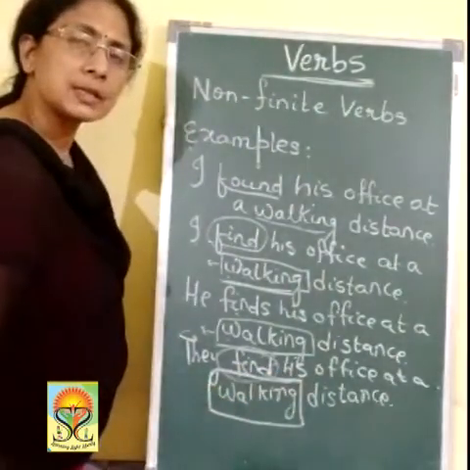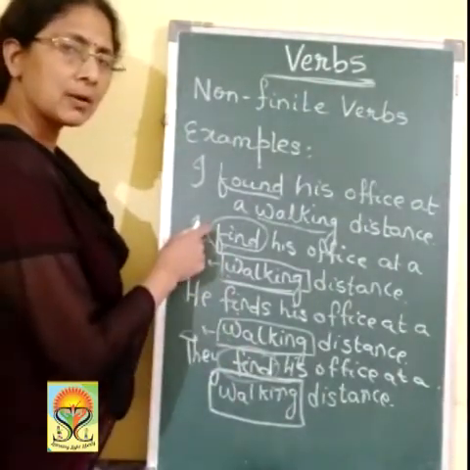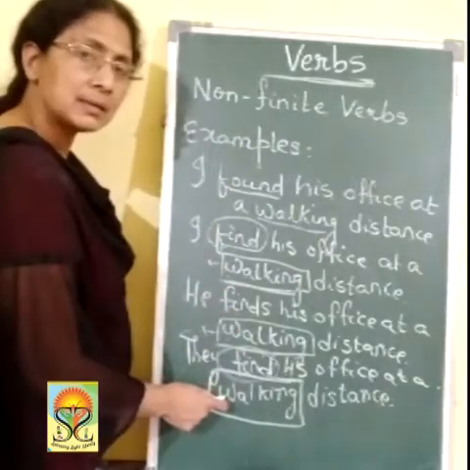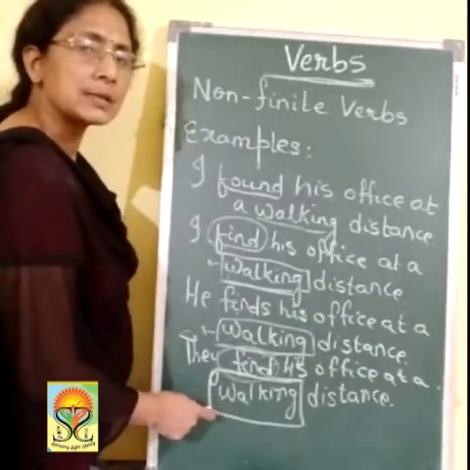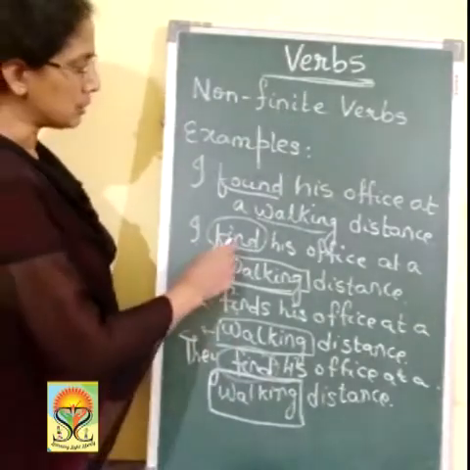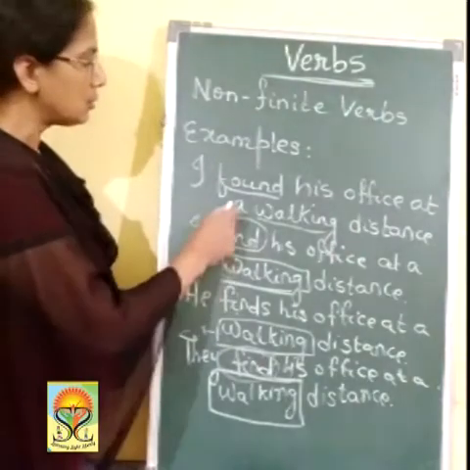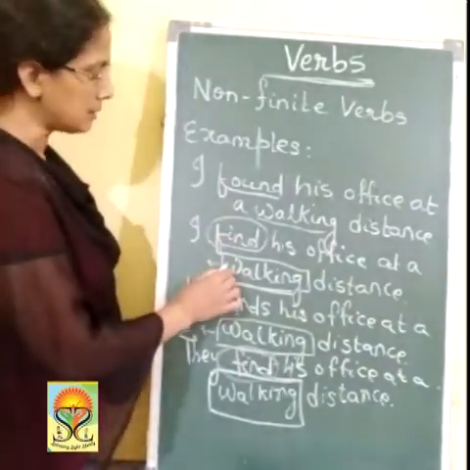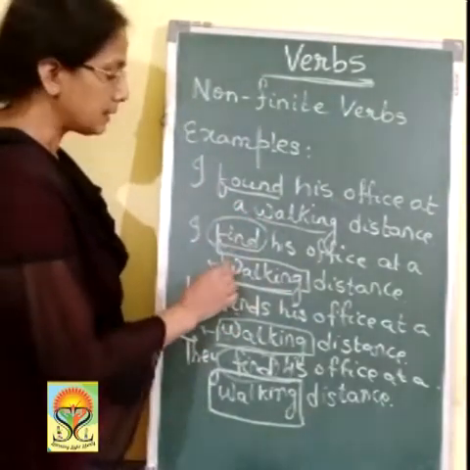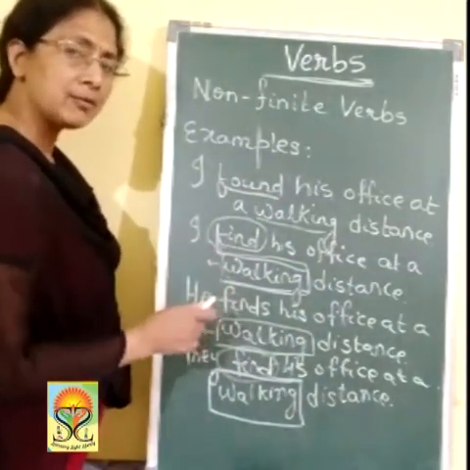So the verb which does not change, which is not affected by the other changes made in the sentence as per the changes in the subject, and which does not act as the main verb, is known as the non-finite verb. This example will help you to know which is the finite verb and which is the non-finite verb. Find, found, finds, it keeps on changing. So these are the finite verbs. Whereas the verb which does not change and does not act as the main verb in the sentence is the non-finite verb.